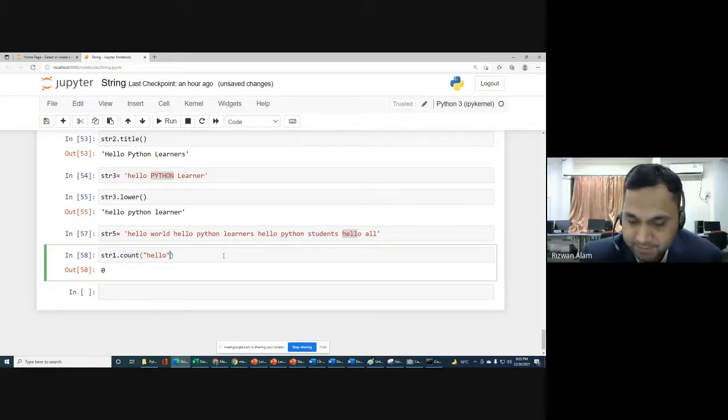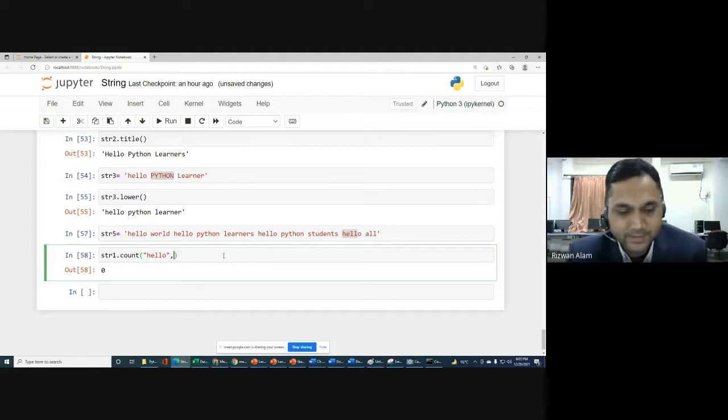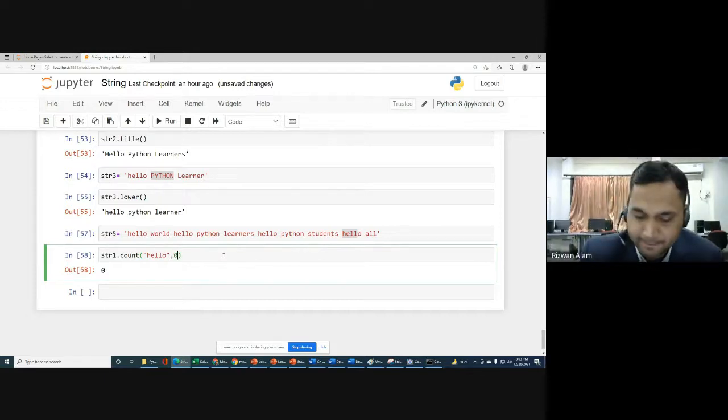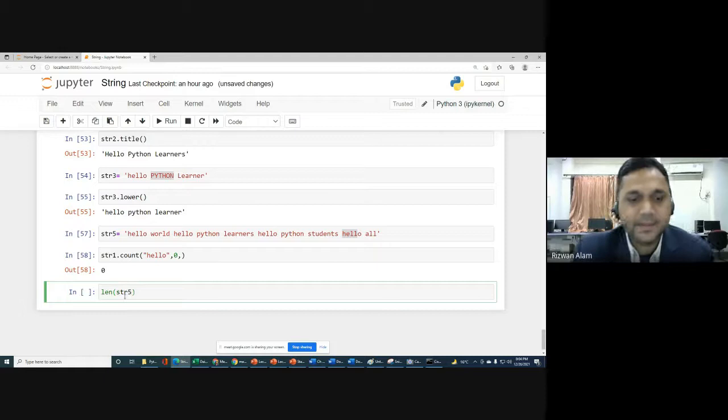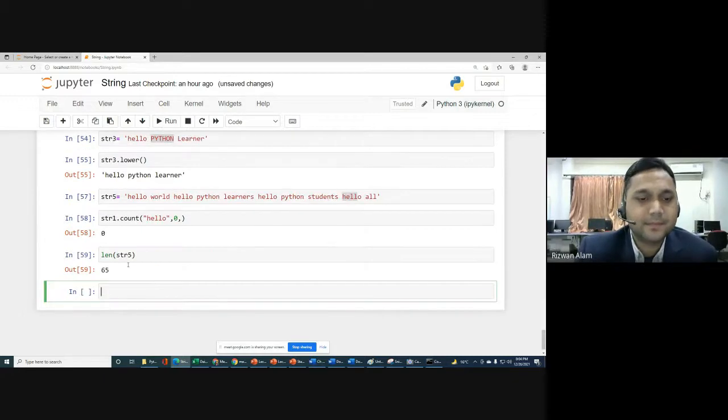Let me check that. Start means we will start with 0, and end means we will end at which one? So what is the length of this str5? Let me check the length of str5 first. It is 65.